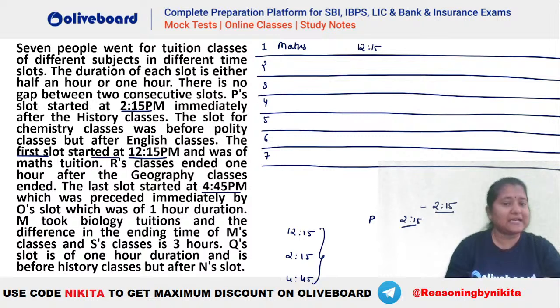And it is saying that it is immediately after history. That means this has to be your history here, right? So you can understand that this is the sequence here. Okay, so now let's try where we can have this maths and all.